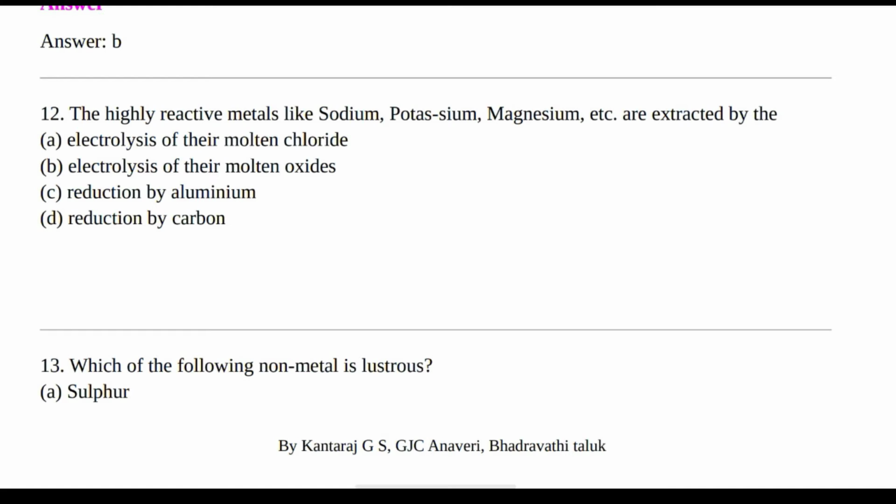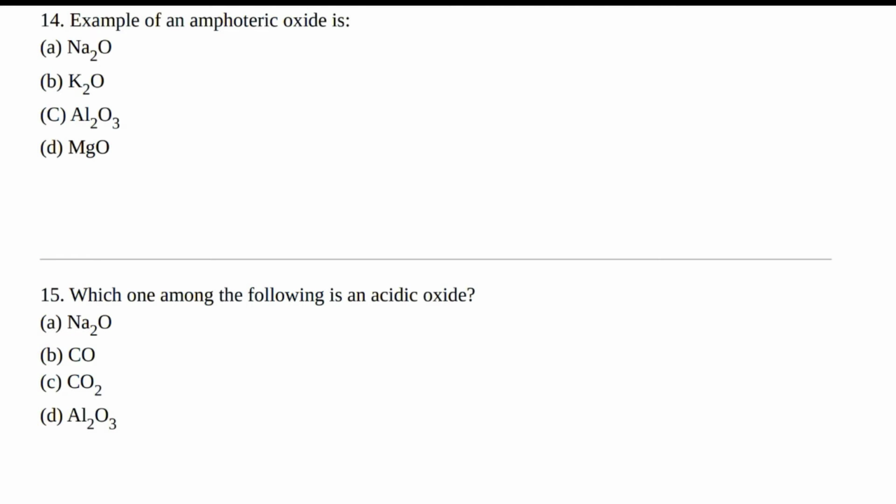Next question. The highly reactive metals like sodium, potassium, magnesium, etc. are extracted by? Options are electrolysis of their molten chloride, electrolysis of their molten oxide, reduction by aluminium, reduction by carbon. The right answer is electrolysis of their molten chloride. Next question. Example of amphoteric oxide is? Options are Na2O, K2O, Al2O3, MgO. The right answer is Al2O3.